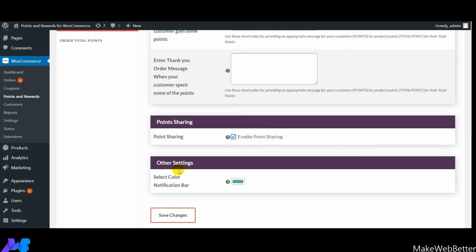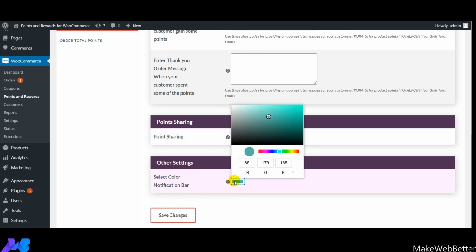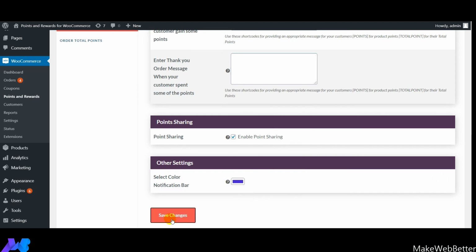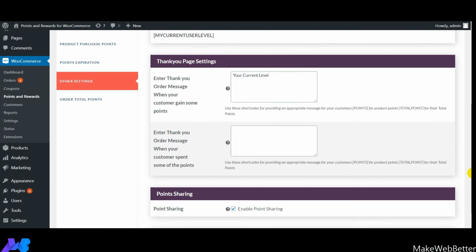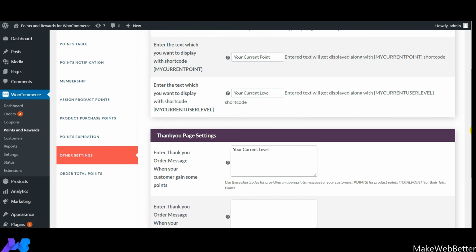Next is other settings. If you want to select the color of the notification bar, you can do it from here. You can set any color depending upon your needs and whatever is suitable according to the looks of your page, and then you have to click on save changes. So all the settings have been done, and this is how you can enable the other settings of this plugin on your e-commerce website.